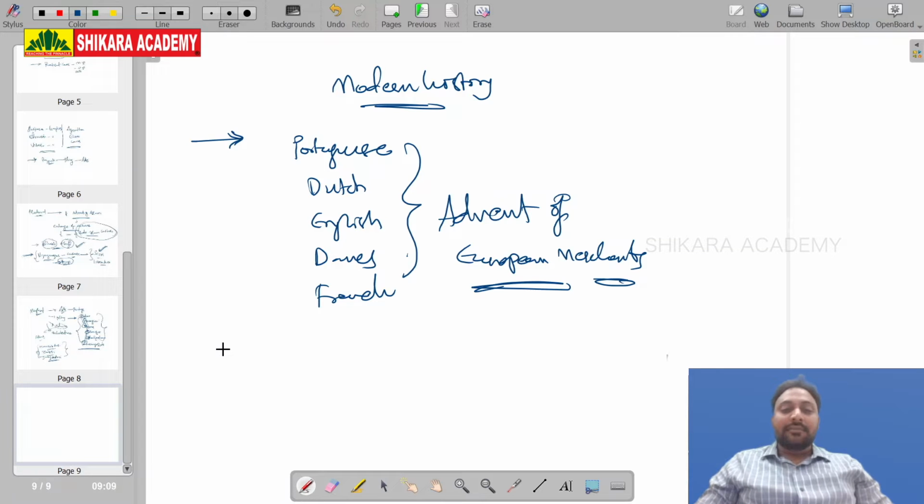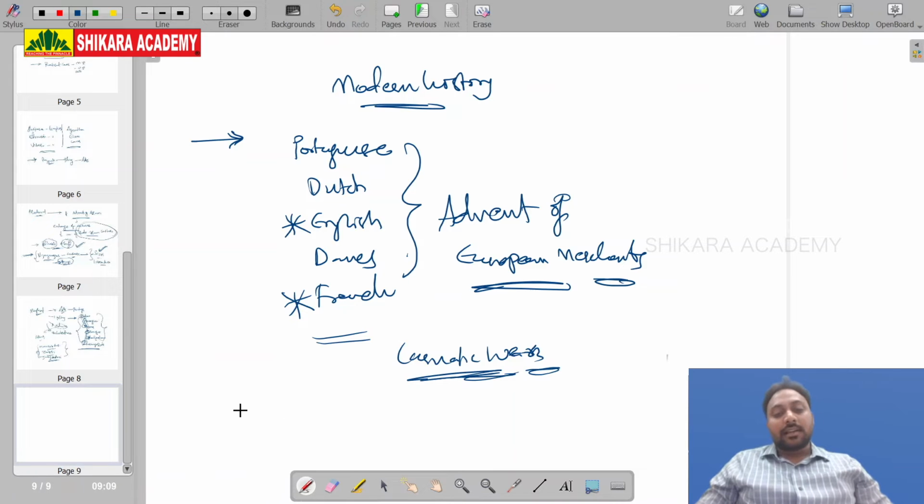Portuguese, Dutch, English, Danes, and French. In this, which company became very powerful? English and French. Both went for wars called Carnatic Wars. Then after that,